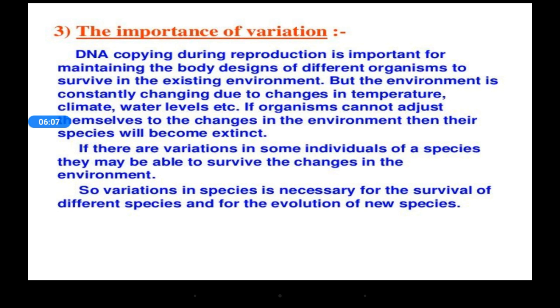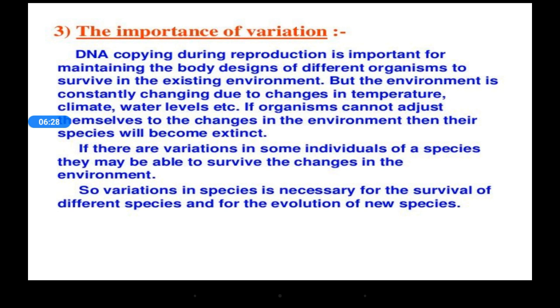So certain species, if they have not evolved, what will happen? They cannot survive or fight these new climatic and environmental changes, and they cannot live further. Their species will keep decreasing, and it may lead to extinction. There plays the importance of variations.